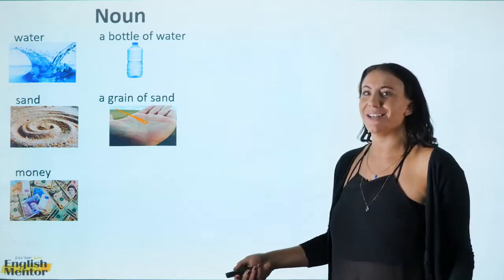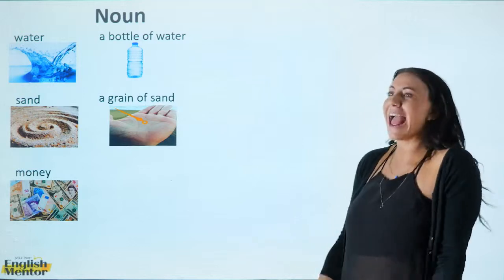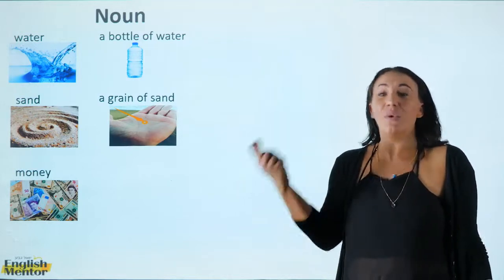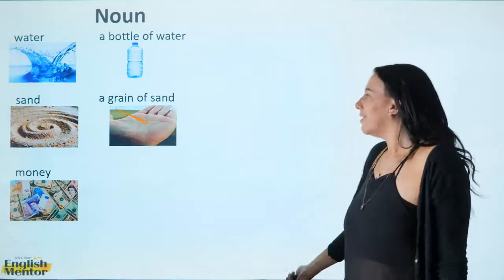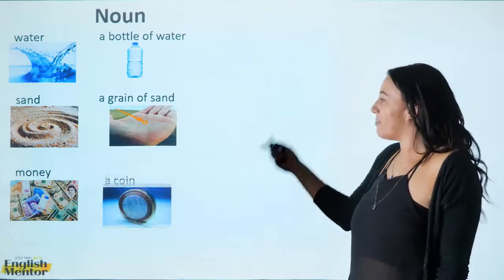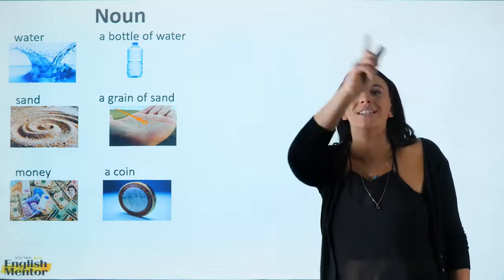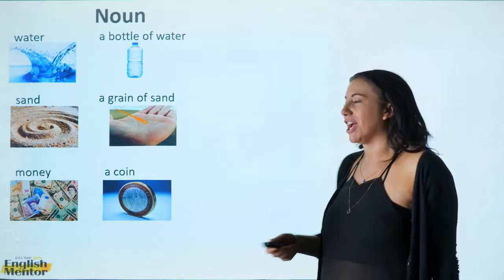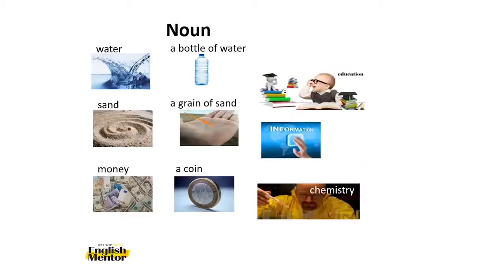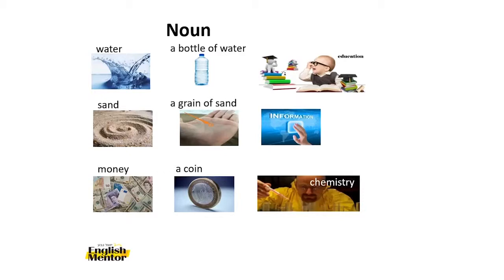Last but not least, money. We can't have one money. What is one money? We can't have a money, but what we can have is a coin, $1, $1 million, or 1 shekel, okay? Other things we cannot count: education, information, chemistry. These are all general topics that we simply do not count because they're more like ideas.